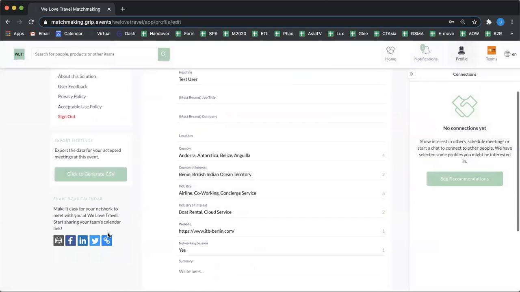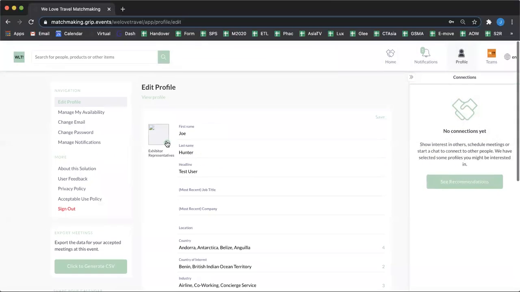If we go slightly down here, we've got export meetings. So once you've arranged a load of meetings over the show dates, it's really important that you're able to look at those meetings post-event. So we give you the option here to generate a CSV. Just so you know, this won't include a telephone number or an email, because that is not part of the data compliance that we have in place. So it will include the name and the meeting time and date. It just gives you that option here once you have those meetings in your calendar.